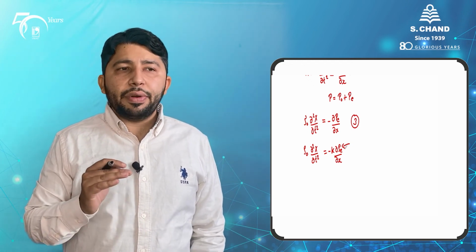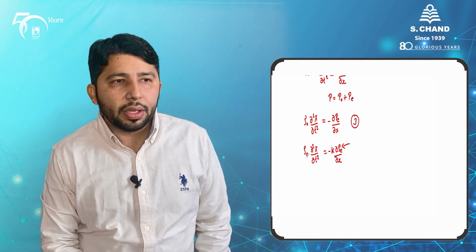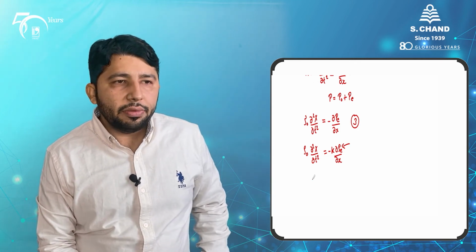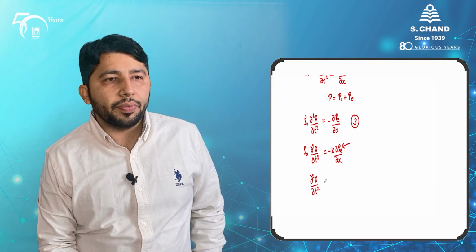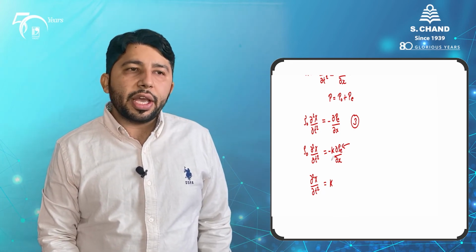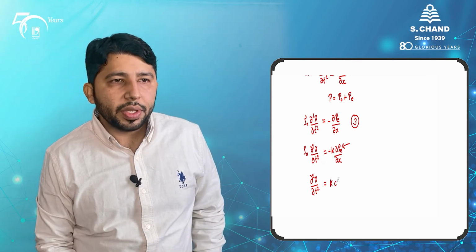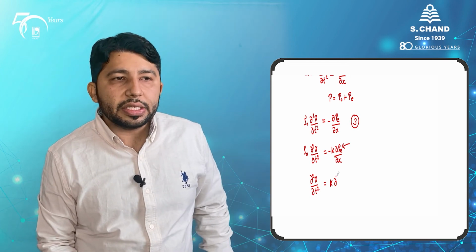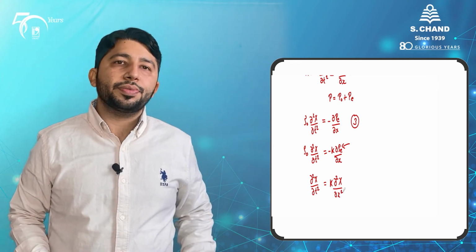In that case, the rho naught on the left hand side and right hand side will cancel, and we will get an equation like this: the second derivative of chi with respect to time is equal to kappa. There is already a negative sign and one more negative sign will come, so they cancel out and make it a plus sign. Overall, when we substitute rho E using the first equation, we get the second derivative of chi with respect to x.